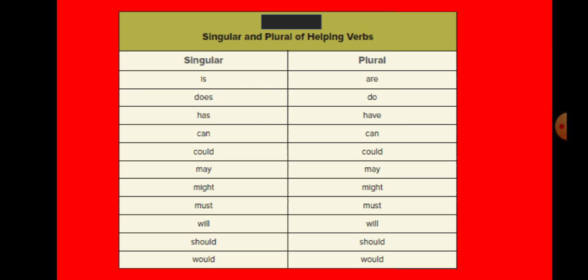Now you will see the singular and plural forms of helping verbs. You see the singular form is, and the plural form are. Does, do, has, have, can, could, may, might, must, will, should, and would. You have to understand these forms very well, because when I discuss the right form of verbs, I will say the terms singular verb and plural verb again and again.